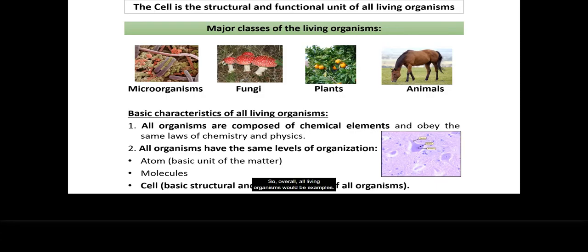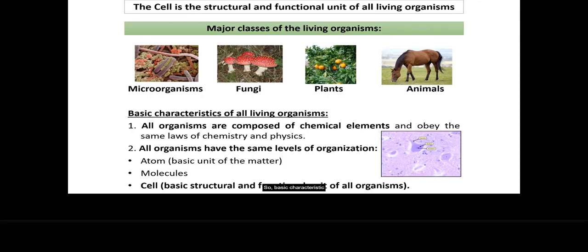So first, we will start with major classes of living organisms. Overall, all living organisms could be divided into, for example, animals, plants, fungi, and microorganisms. And all living organisms are made up of cells. So if we take a little piece from a microorganism, from fungi, plants, animals, and put it under a microscope, what will we see? We will see that their body is made up of cells. This is why cells are considered the structural and functional unit of living organisms.